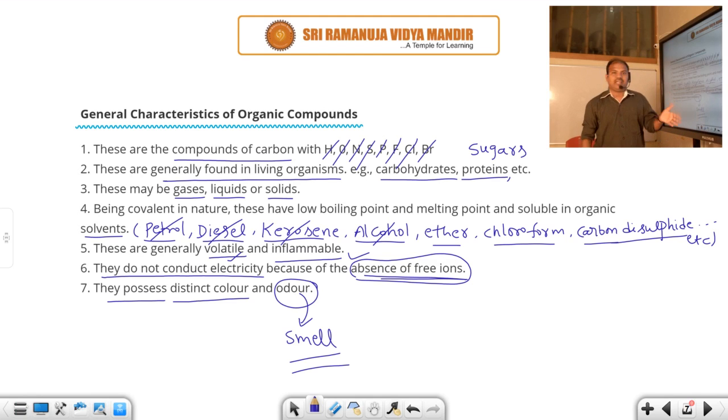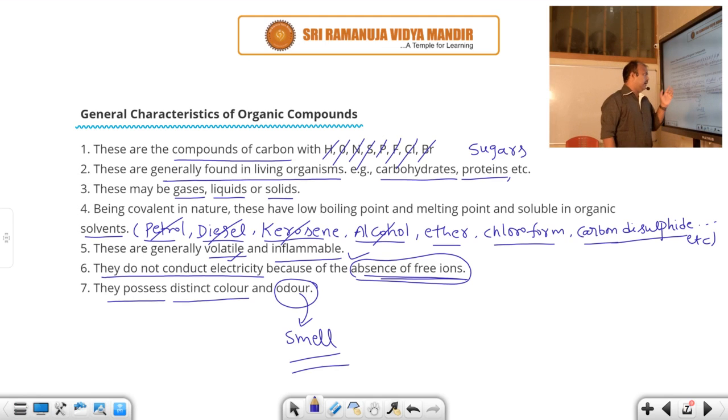If you take camphor, it is a non-polar organic compound, that's why it can be easily dissolved in non-polar solvents like petrol, diesel, kerosene, alcohol, ether. Camphor can easily dissolve in alcohol, kerosene, petrol and diesel, due to the reason that covalent compounds or non-polar compounds can be easily dissolved in non-polar solvents or organic solvents.